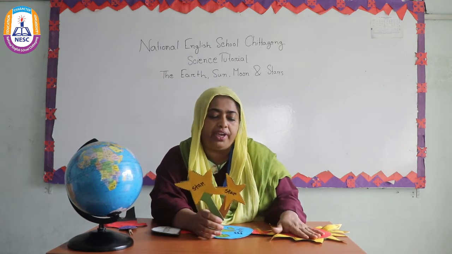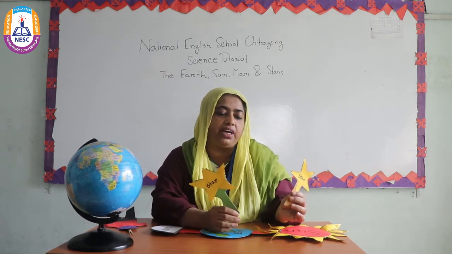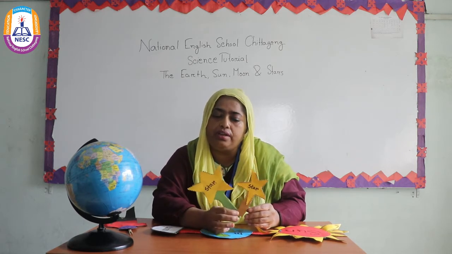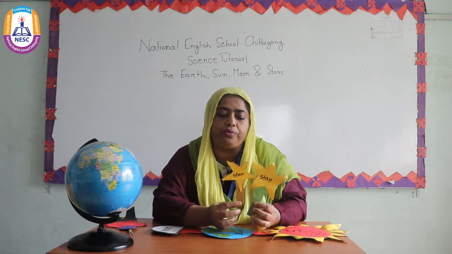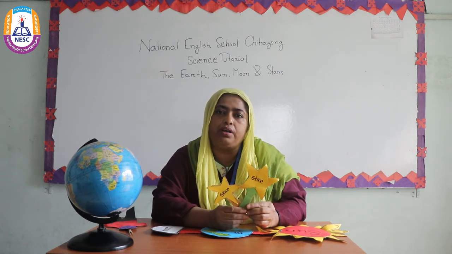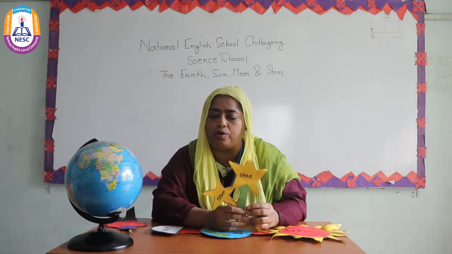So what do we get from this lesson? We get that sun and stars both are planets. They are hot and glowing. The star looks small because we see it from far, far away from the Earth. So the star looks very small.